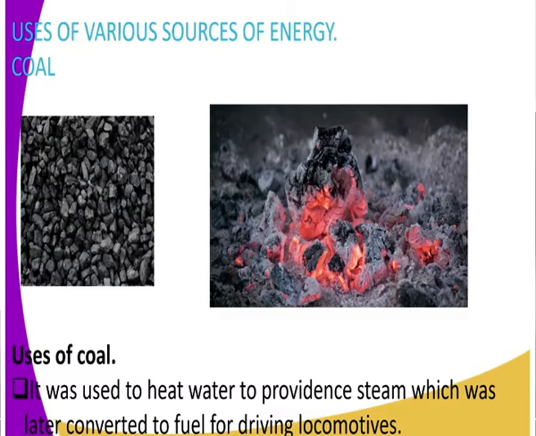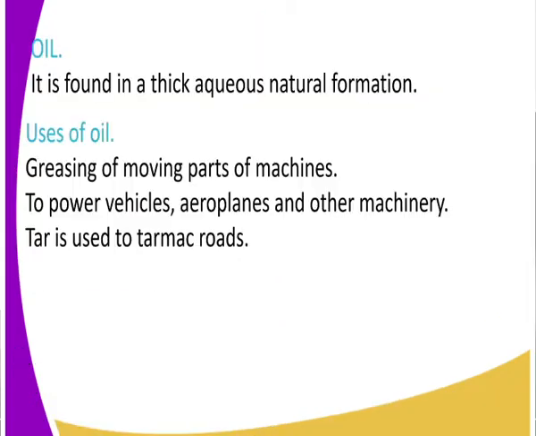Remember the image I showed you of steam driven engines? That was the work of coal.